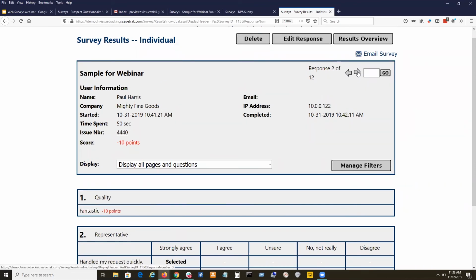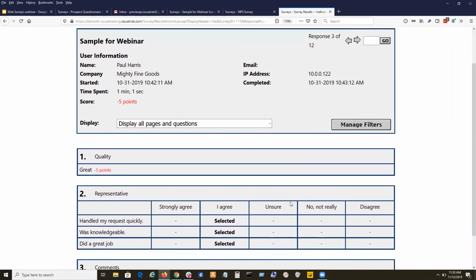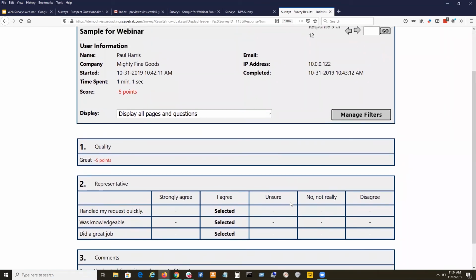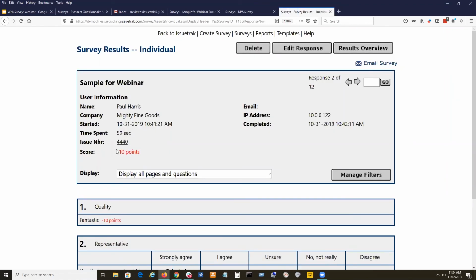Now, the other one I wanted to point out to everybody, and I don't want to bore everybody with my survey response stories, right? I know that could be exciting for some people, but probably not, because I made all of these up, is I wanted to show everybody that this survey response is a little different, right? The survey responses before this, the two before this, I should say, came with an issue number because they were sent automatically.